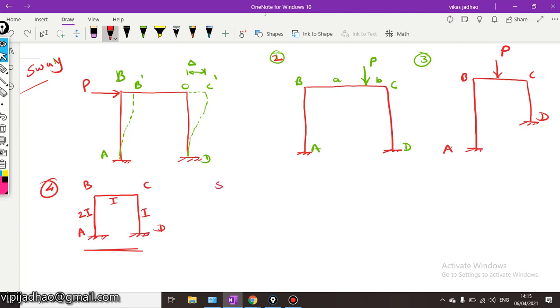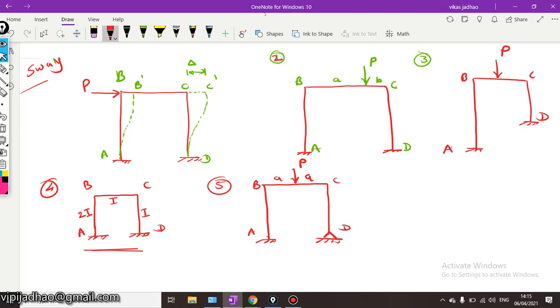The fifth condition when sway may be possible is different end conditions. Let us consider we have some frame like this which is having a hinge support at one end and a fixed support at the other end, and it is subjected to some midspan load of P. Okay, this is the ABCD frame.